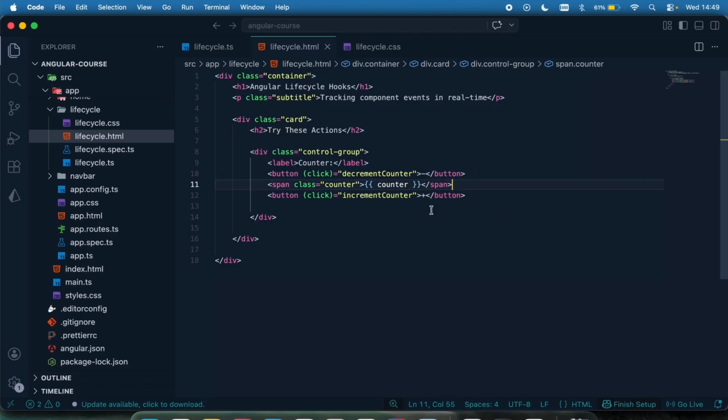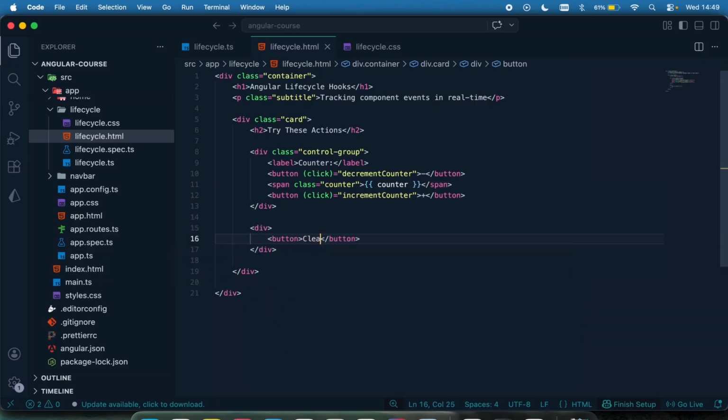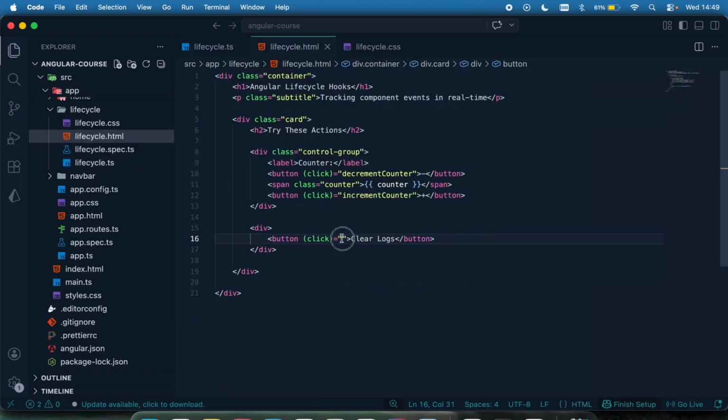So let me just have a little button down to clear all my logs by saying div, and then button is going to be called clear logs. When a user clicks on it, I want to call this method to clear all my logs and remove all the counts and remove everything like so.